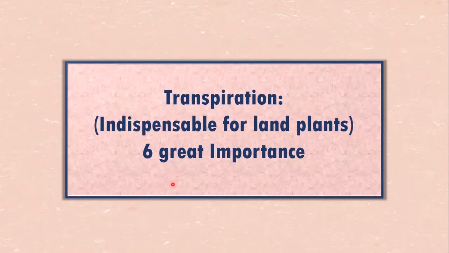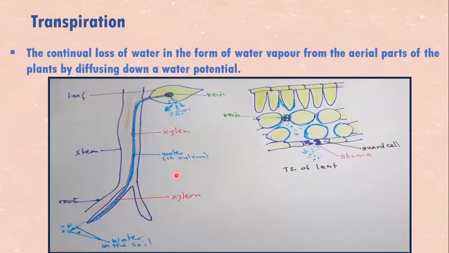In today's lesson, we are discussing transpiration, its importance, and it has 6 great importance. Well, what is transpiration? Simply, it is the continual loss of water in the form of water vapor from the aerial parts of the plant by diffusion down a water potential gradient.